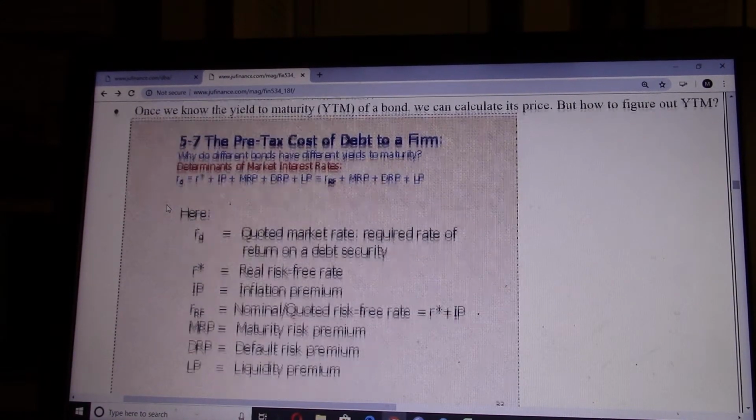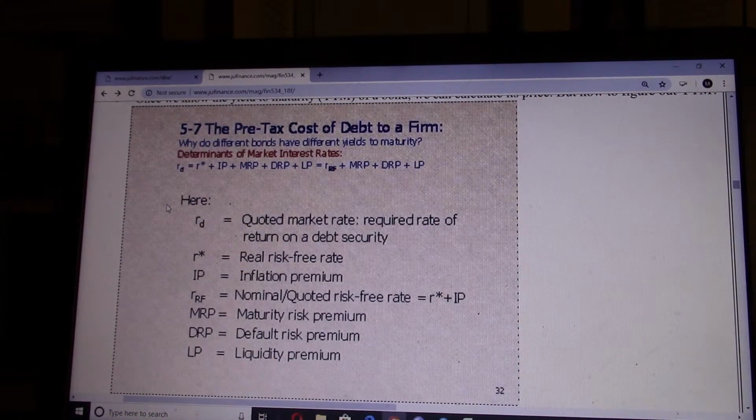So this is yield to maturity calculations. We can write down this RD. RD is returns to the bondholders, return to the debt holders. We can break it down into several different components.